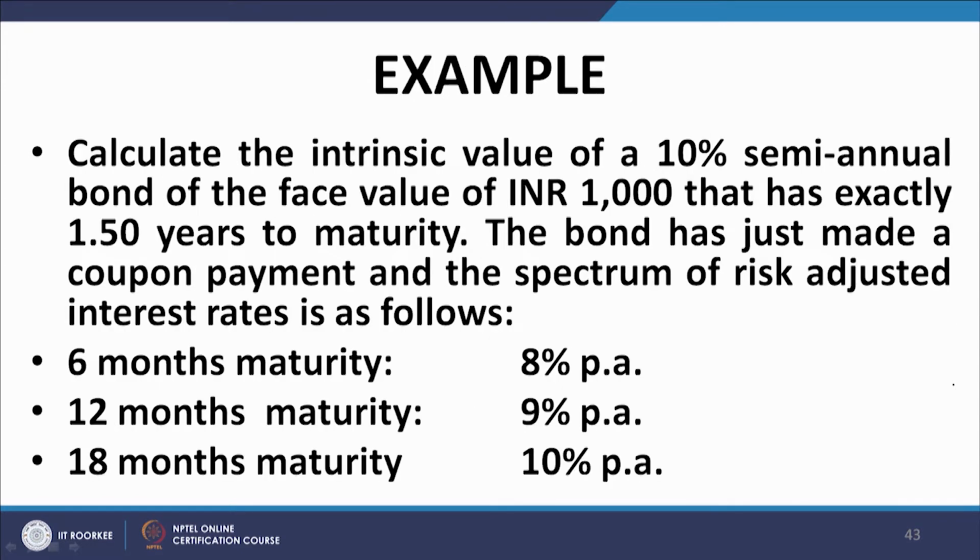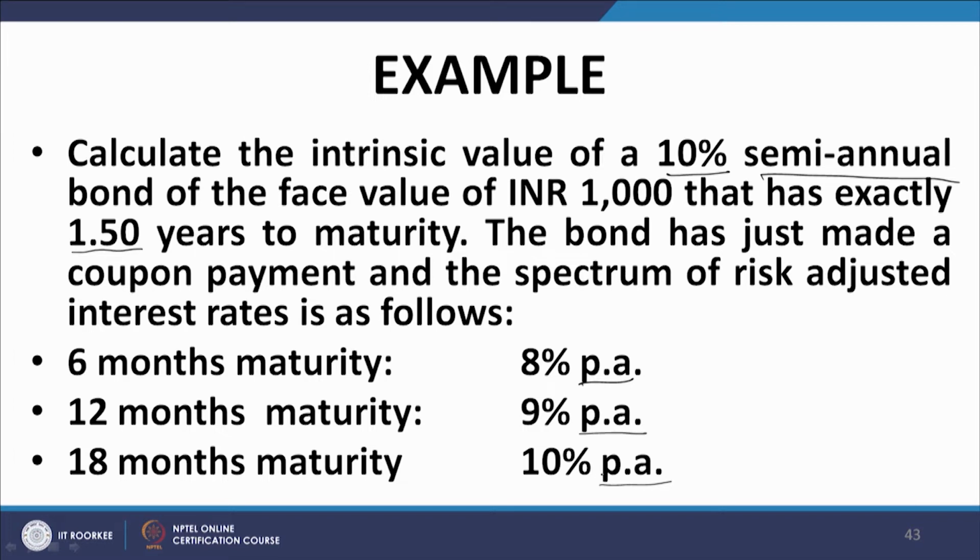Let us do an example. Calculate the intrinsic value for a 10% semi-annual bond of face value 1000 which has exactly 1.50 years to go to maturity. There are two important things here. 10%, this is the coupon rate on a per annum basis, please note this. Semi-annual cash payment, the frequency is half yearly, and the life of the bond is 1.50 years. The bond has just made a coupon payment, and the spectrum of appropriate risk adjusted rates is as follows. Please note this is 8% per annum, 9% per annum, 10% per annum.